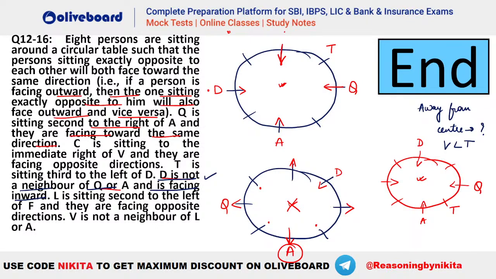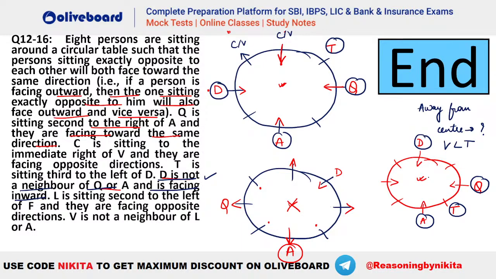So you can see we are getting these two possibilities. So we have placed your D, T, Q, A. Here also we have placed your D, Q, T and A. Okay. After that, let's see what else do we have here. C is to the immediate right of V and they are face opposite directions. So you can see C and V have to be this person's only, right? CV, CV, and they are facing opposite direction. That means this person will be facing away from the center here. Okay. FCT face outside. Okay, we'll check.